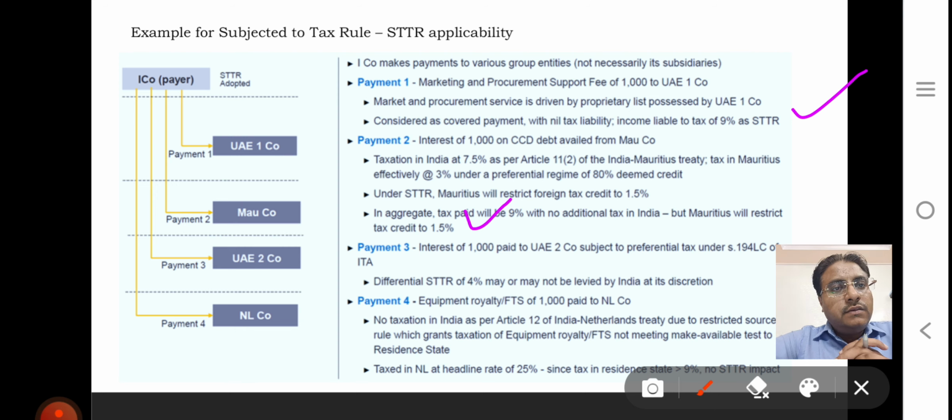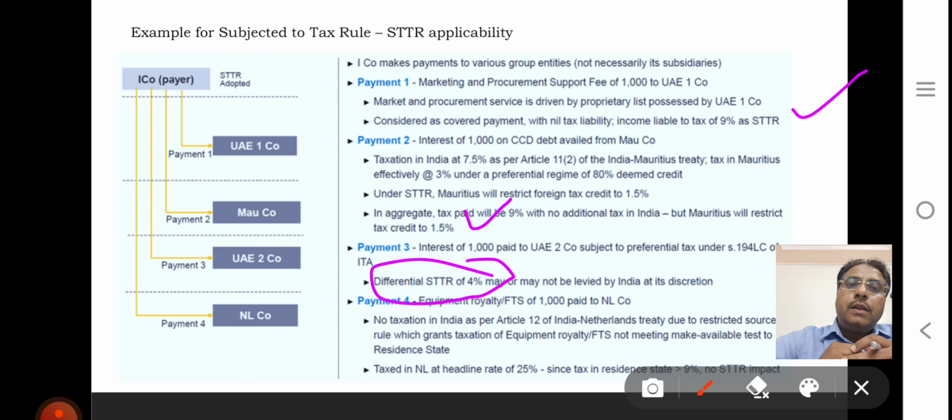So what is the third example? Suppose you are paying interest expenses to another entity in the UAE that is subject to tax under section 194LC as per the domestic provision. You levy 5% as withholding tax, so the balance 4% STTR is applicable.